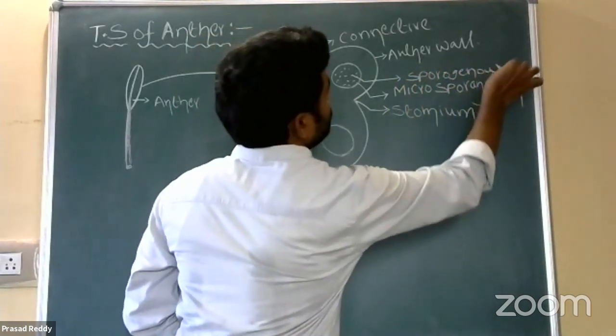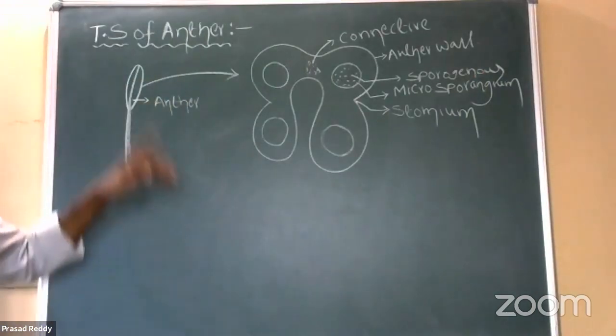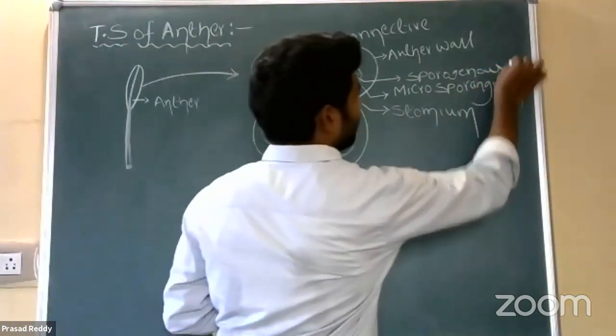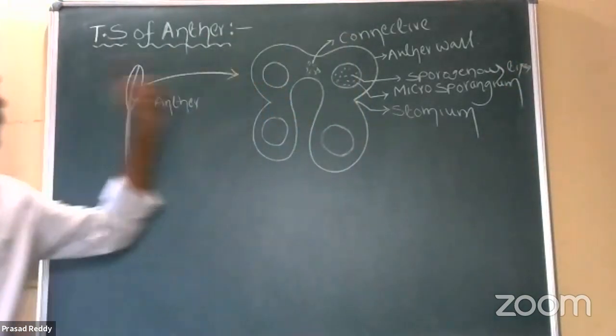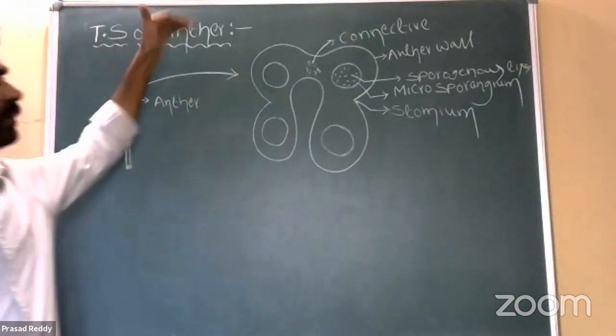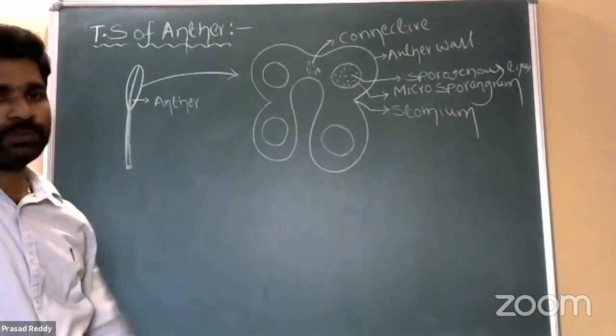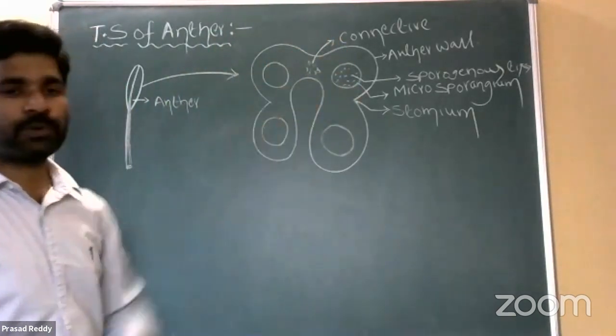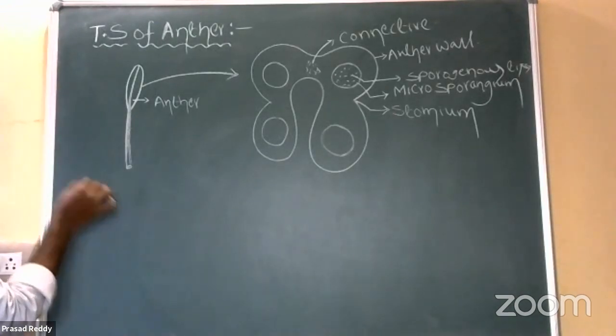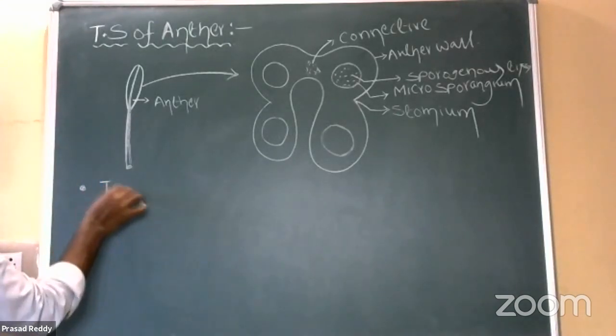That sporogenous tissue is enclosed by, or surrounded by, the anther wall. Right? So TS of anther includes two important parts. One is anther wall, second one is sporogenous tissue. Right? Two parts.